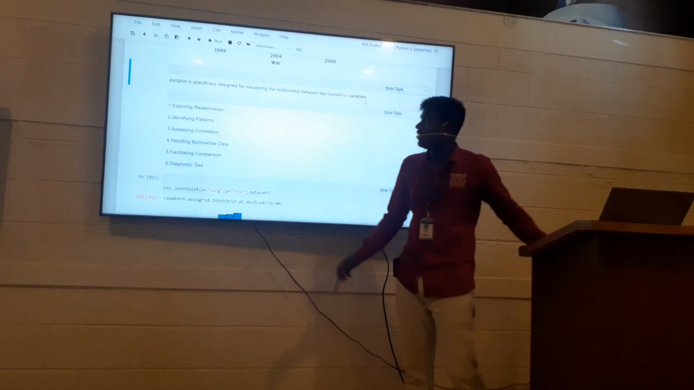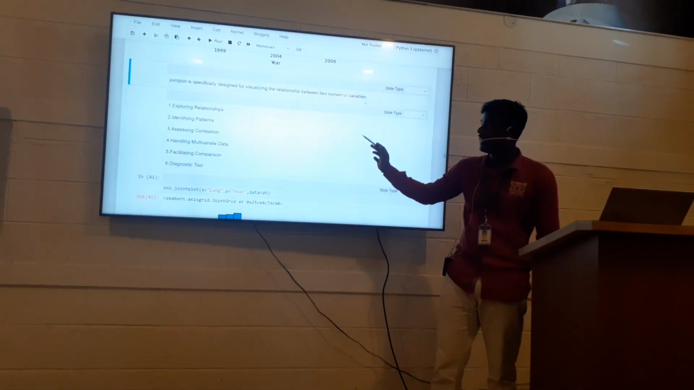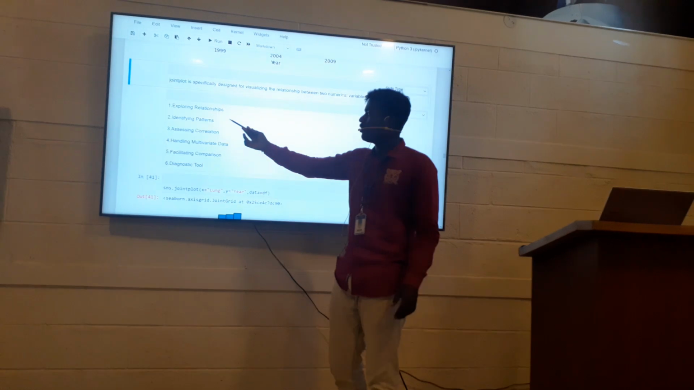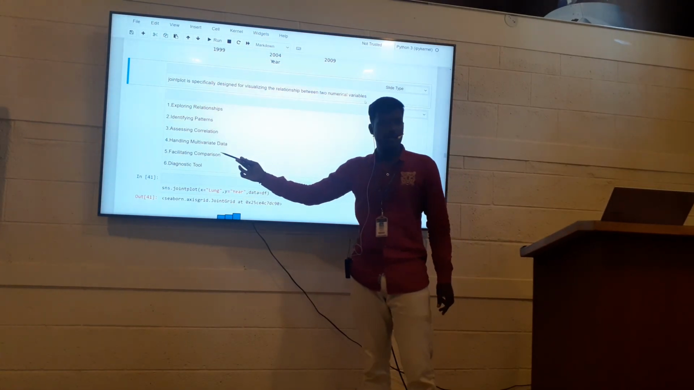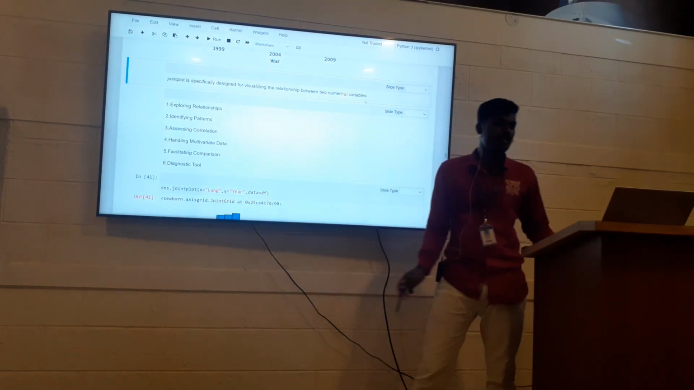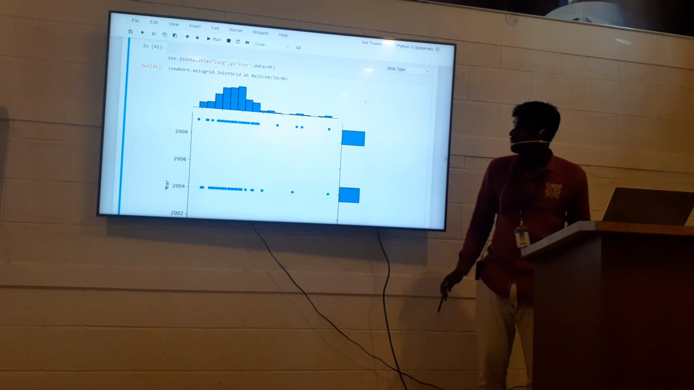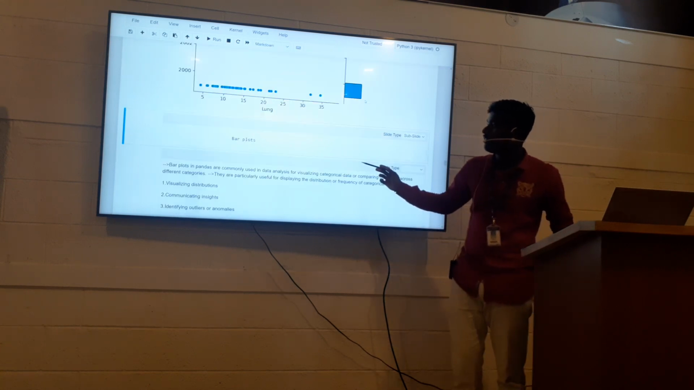Next, joint plot. A joint plot is specially designed for visualizing the relationship between two numerical variables, and is also used for exploring relationships, identifying patterns, assessing correlations, handling multivariable data, facilitating comparison, and as a diagnostic tool. Here is the picture of the joint plot graph.